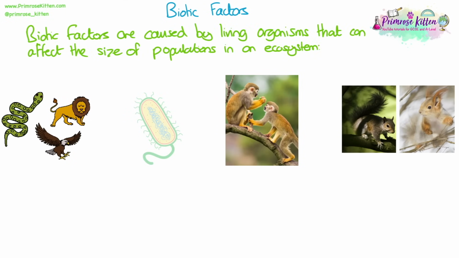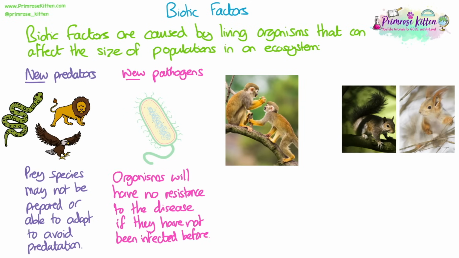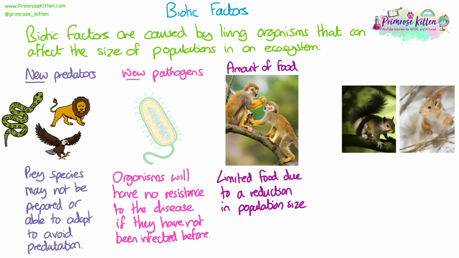Biotic factors are caused by living organisms that can affect the size of populations in an ecosystem. New predators: prey species may not be prepared or able to adapt to avoid predation. New pathogens: organisms will have no resistance to the disease if they've not been infected with it before. Amount of food: limited food due to a reduction in population size can increase competition and reduce survival. Equally, when there's lots of food, population sizes can increase.